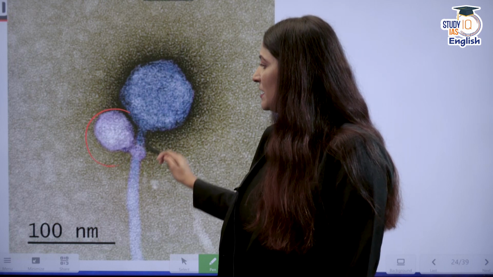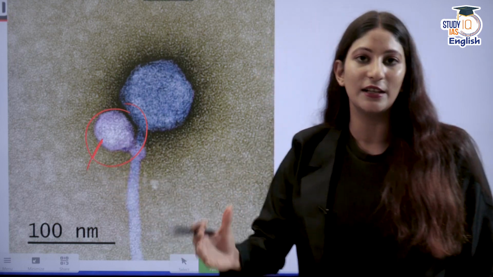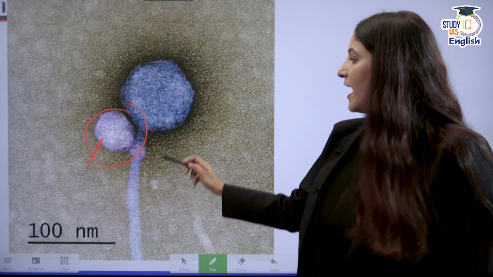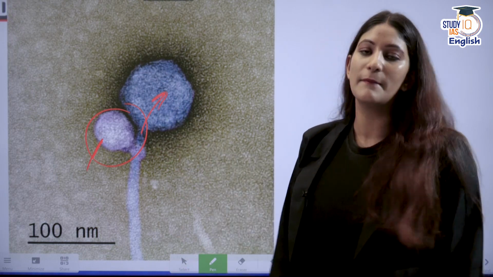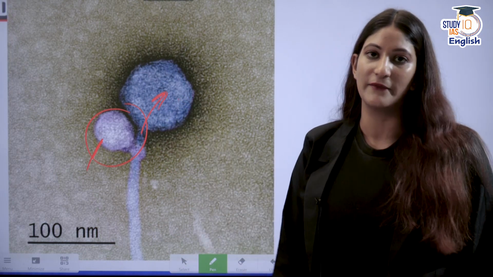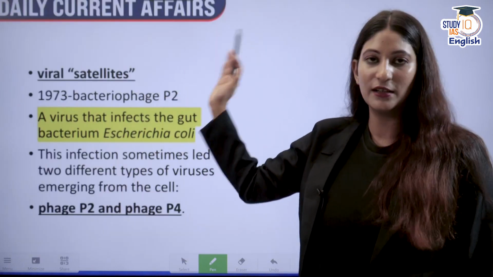And here is the Mini Flare. This is the Mini Flare. This is the satellite virus or viral satellite. And it has attached itself to the Mind Flare. This is the helper or the victim virus. And with the help of this only, it goes ahead.